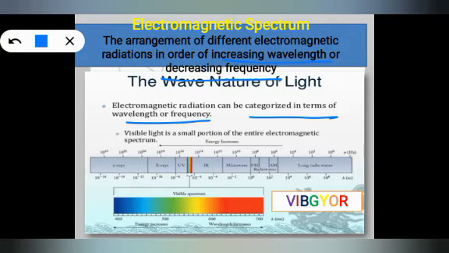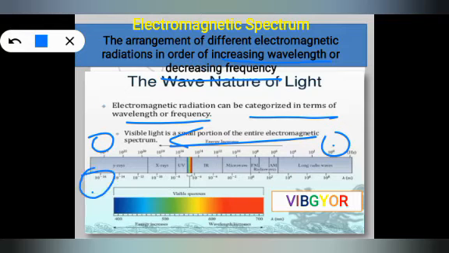You can see this is the value. In physics also you have studied, I think, 10 raised to power 24 to 10 raised to power 0. It means that energy is increasing toward this direction. As energy is increasing, frequency is decreasing. As you can say, 10 raised to power minus 16 to 10 raised to power 8, it is decreasing.